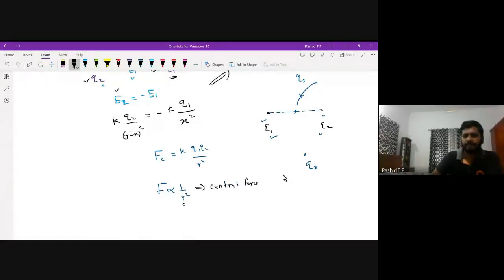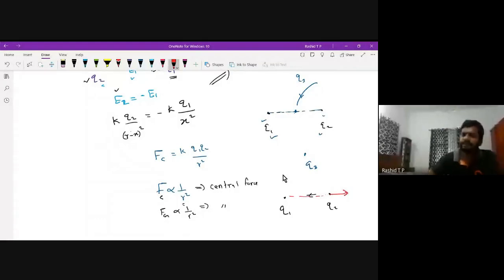Another example is gravitational force, G m m divided by R squared, which is also proportional to 1 by R squared. Central force means these forces act along the line joining the charges. If I bring a charge Q2 near Q1, this force will act along the line joining the charges.